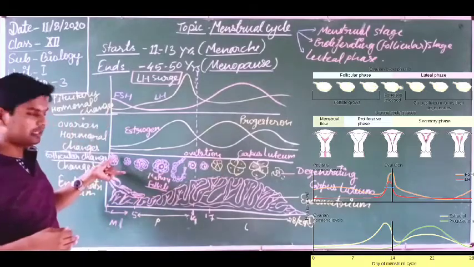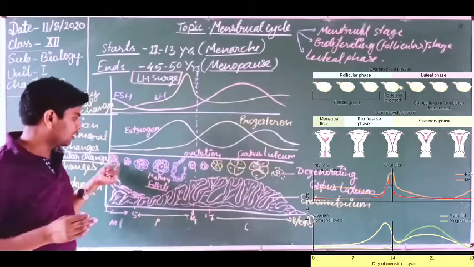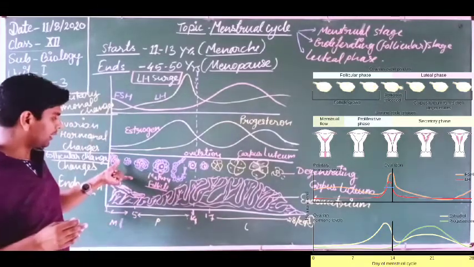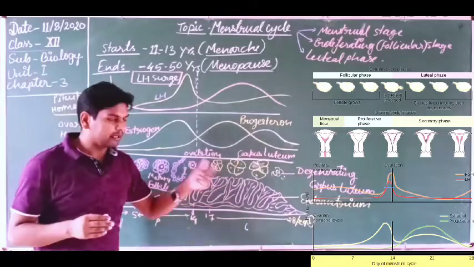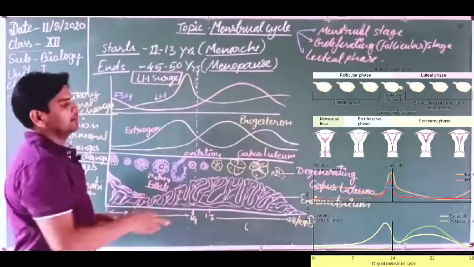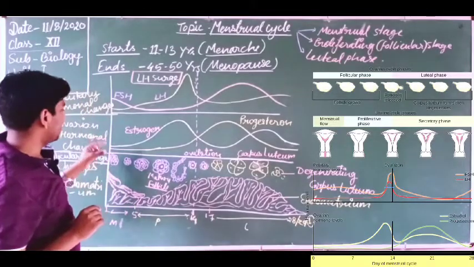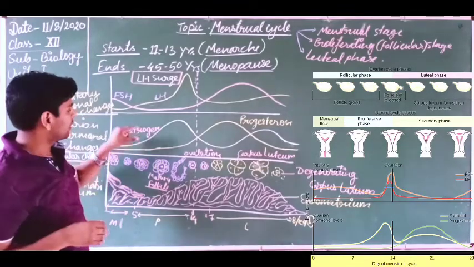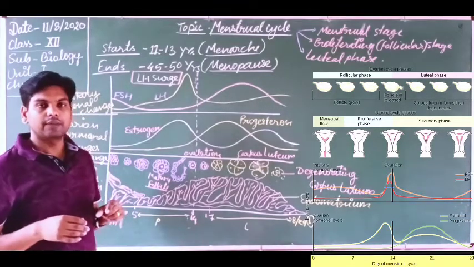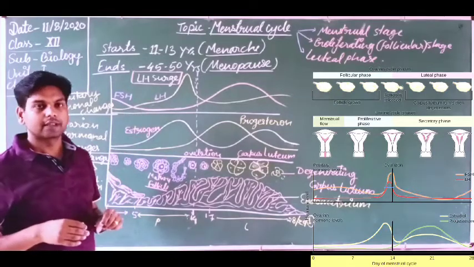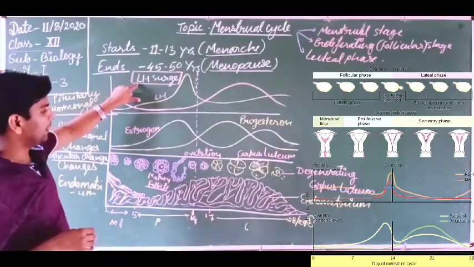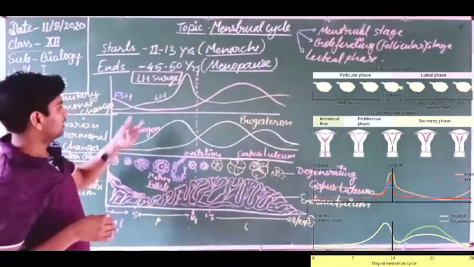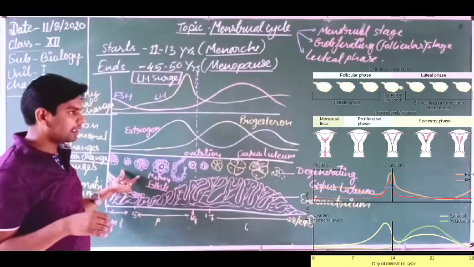Only this diagram will be given to you, and it will be asked what are the changes occurring in the follicles of the ovary, and what are the changes occurring in the endometrium. The whole diagram will be given to you, and it may be asked to describe the menstrual cycle in detail, and also describe the hormonal control of the menstrual cycle. So dear students, you are looking at this very important diagram. That is why practice this diagram more and more, and also remember these concepts.